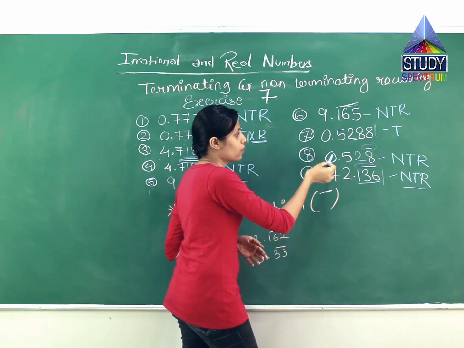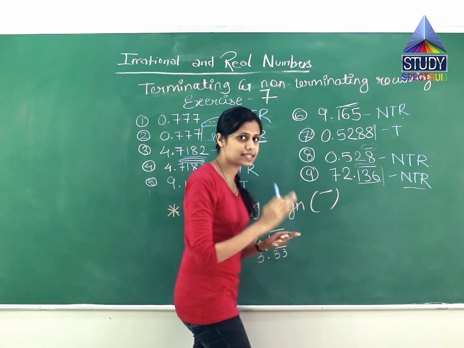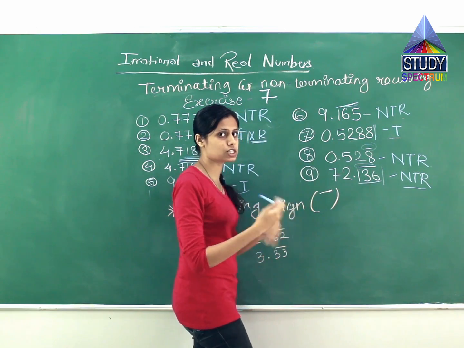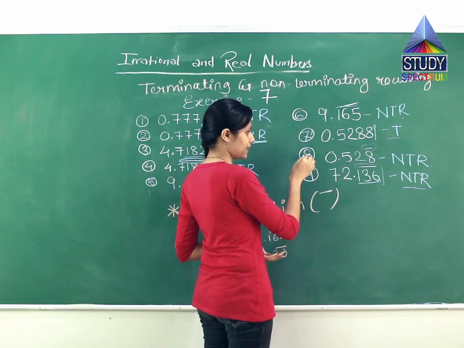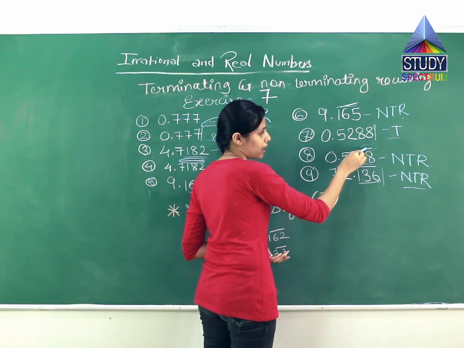The seventh one, which is 0.5288. This terminates at 8. It ends at 8. So this is a terminating one. It will end right here at 8. It does not repeat.